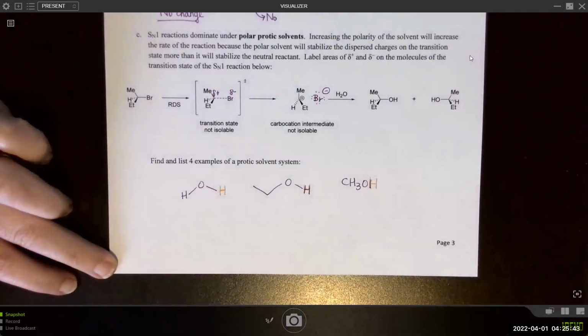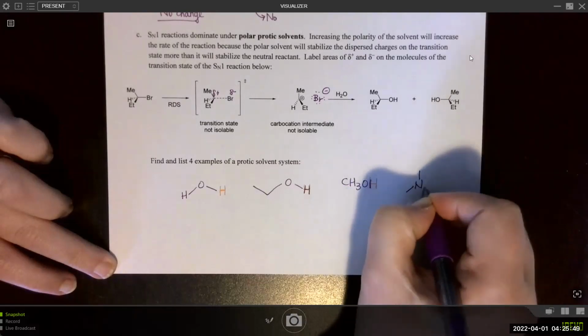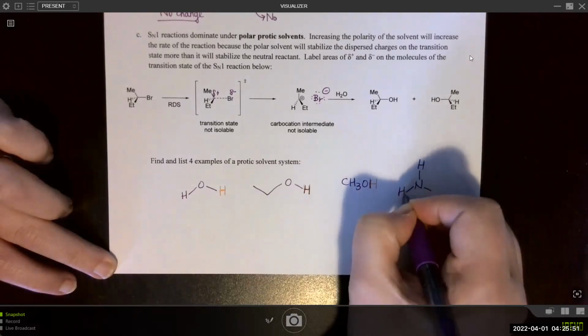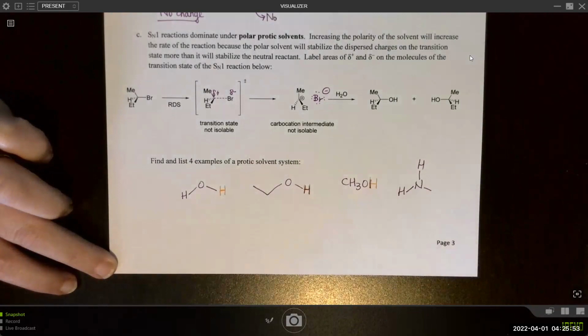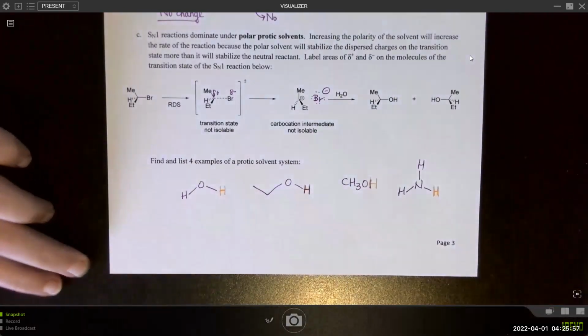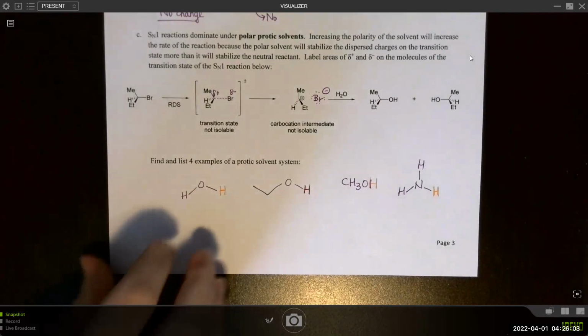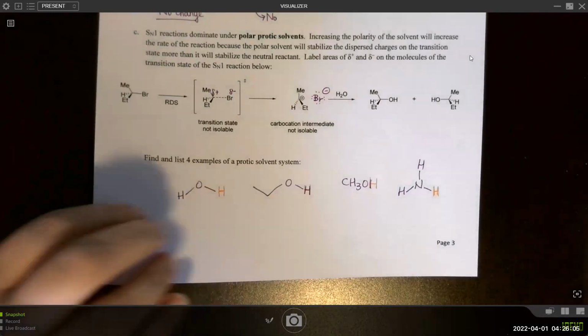And even something like ammonia, that has NH bonds. All it needs is one to be considered protic, but this does have multiple. These are all great examples of protic solvents.